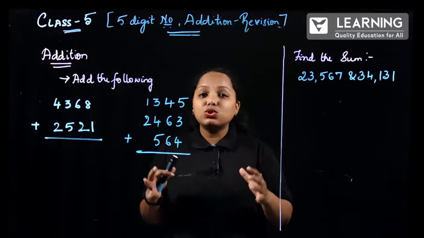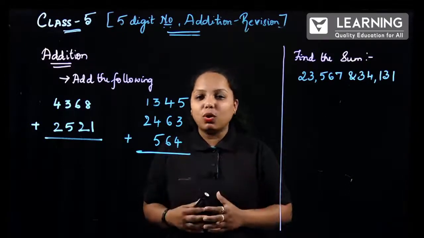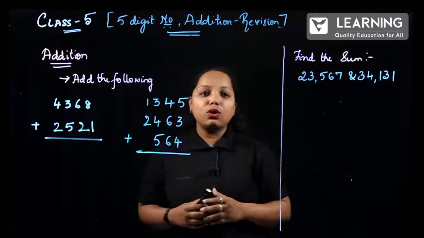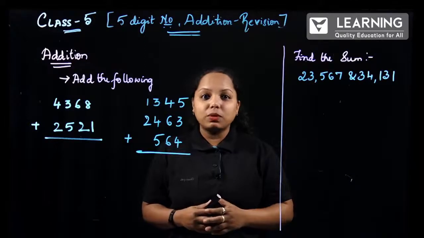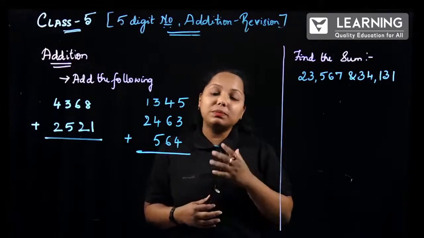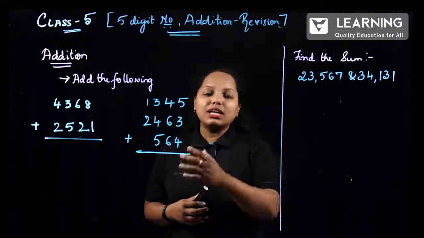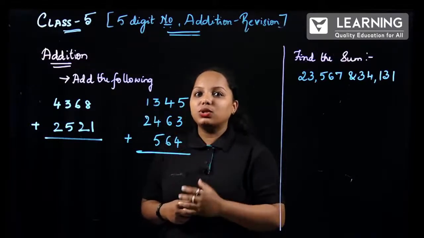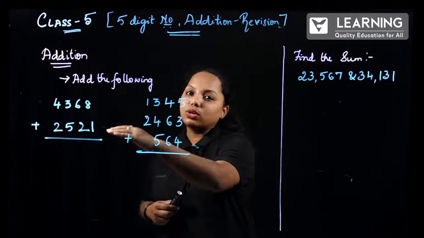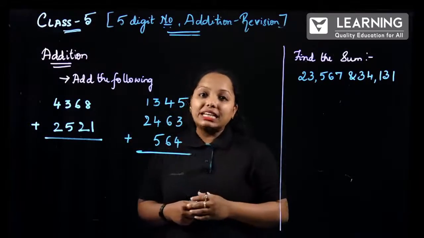Now, in this chapter, there are two main important things. One is "add the following" and the next is "find the sum." If you are clear with these two types, you can solve any number of verbal problems also. So, now let us do the revision part of "add the following" for the 4-digit number. Here you can find 4-digit numbers and also 3-digit numbers.